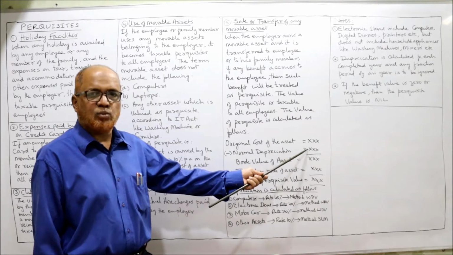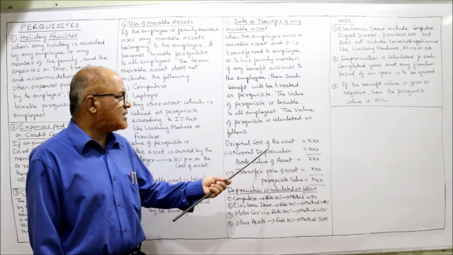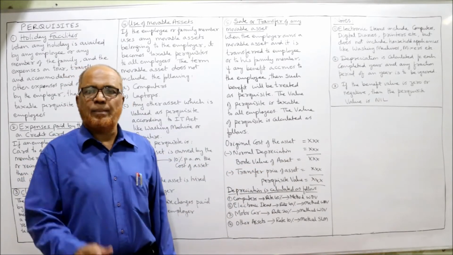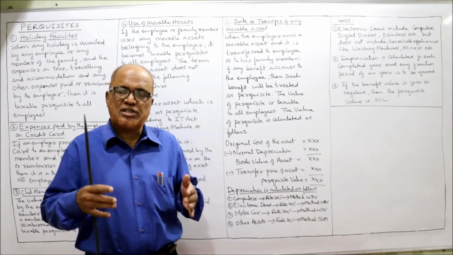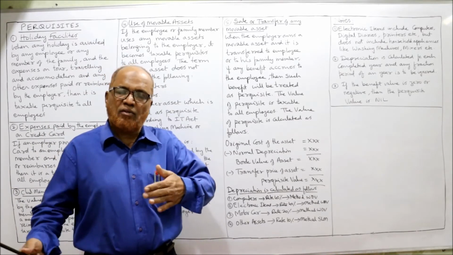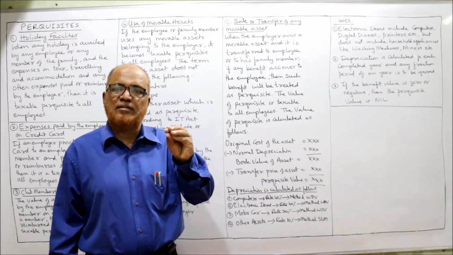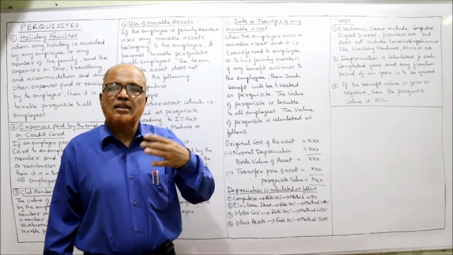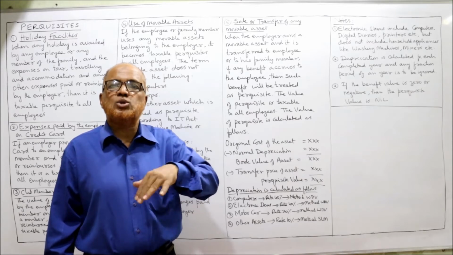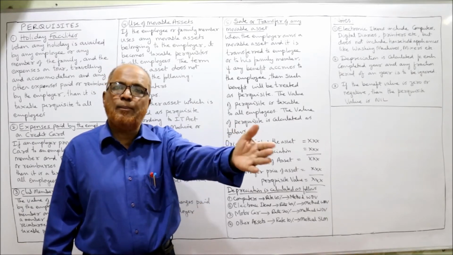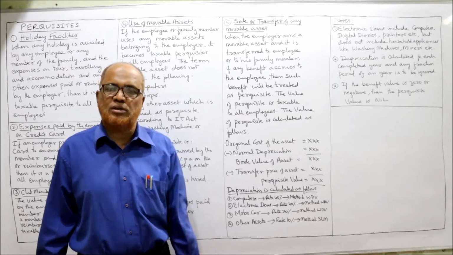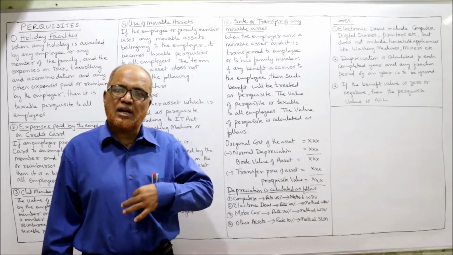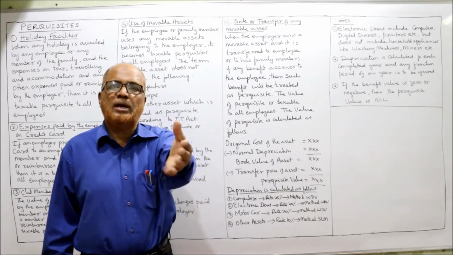We will take the original cost of the asset less normal depreciation. For example, a car was purchased by the employer, and the car was used by the employer for 5 years. After 5 years, the employer sold the car to the employee for a certain amount, suppose 50,000 rupees.